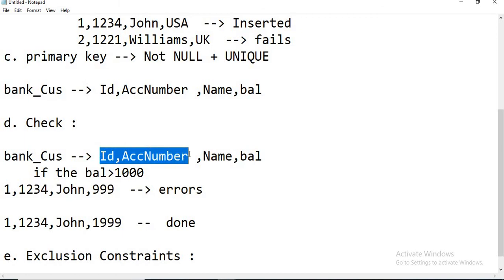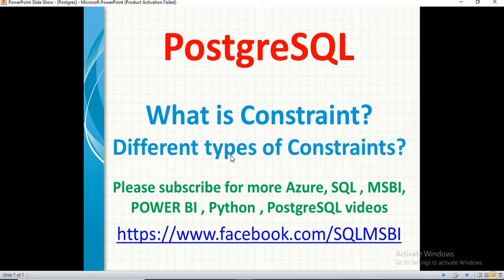I want to compare these two columns against each row in a particular table. That time I am going to use an exclusion constraint. I'll talk about that in detail in the next session with practical examples. So these are the list of constraints we have in PostgreSQL. We'll talk about each and every constraint in detail with a practical example. That's all about it here.